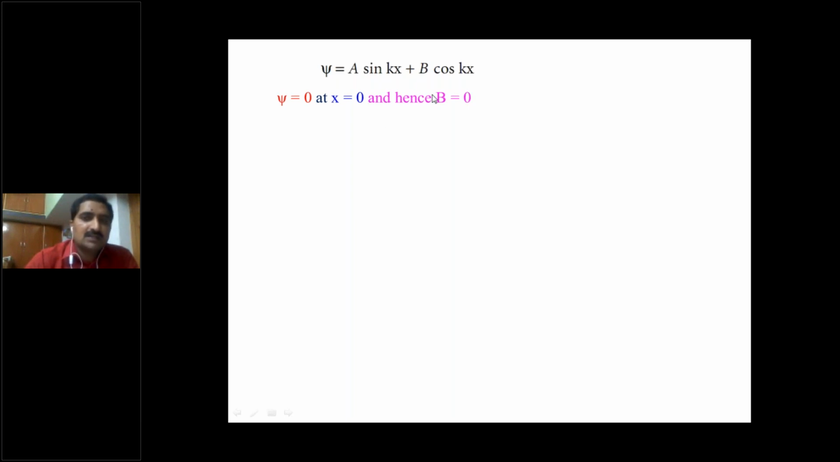And the second boundary condition is psi is equal to 0 at x is equal to L. So replace x value with L and replace this psi value as 0. So 0 is equal to a sine kl plus, we know b value is 0, so 0 into anything, 0. So finally we get 0 is equal to a sine kl. Here a is constant. Sine kl is a trigonometric function. So a not equal to 0, so definitely sine kl equal to 0.